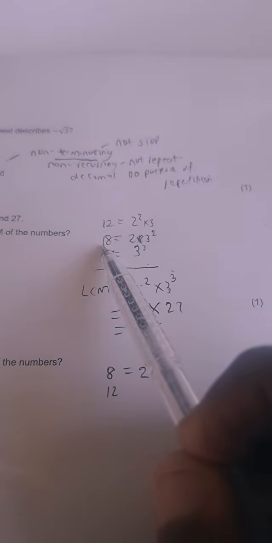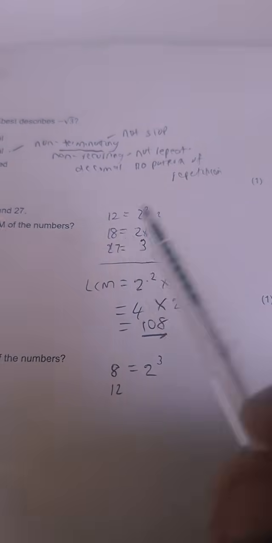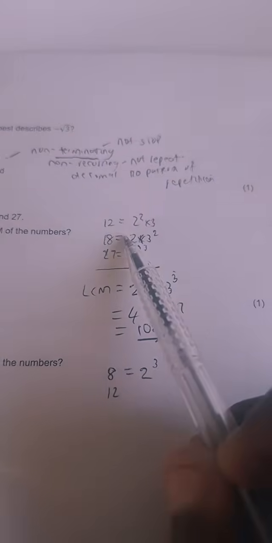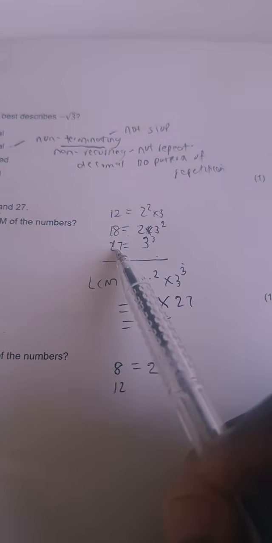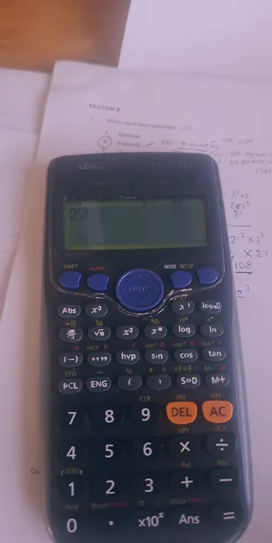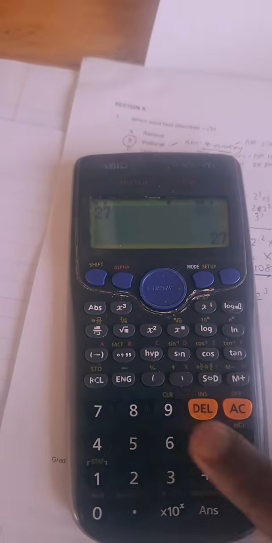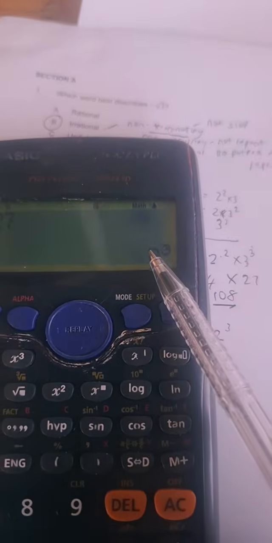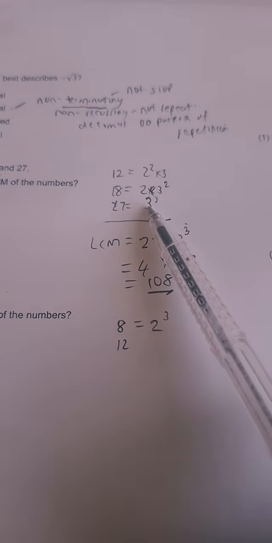You press 18, you press equal, you press shift, then you press fact. You get 2 times 3 to the power 2. Then you take 27 and do the same thing: you press 27, equal, shift, fact. You get 3 to the power 3. So this is how I get all of my respective number bases.